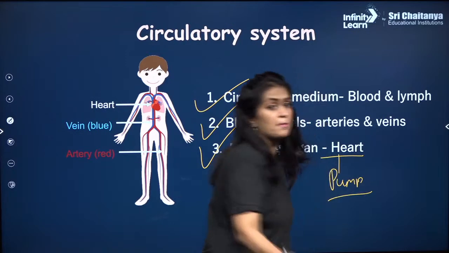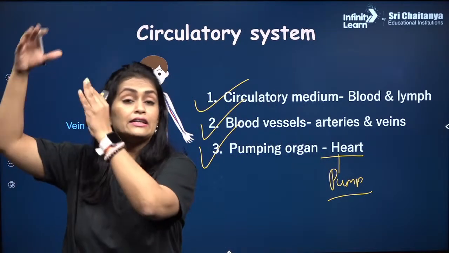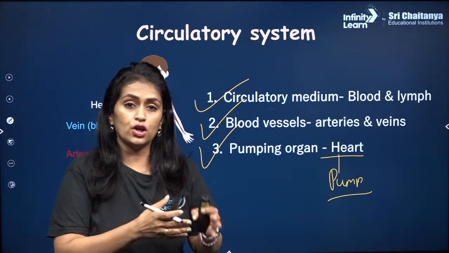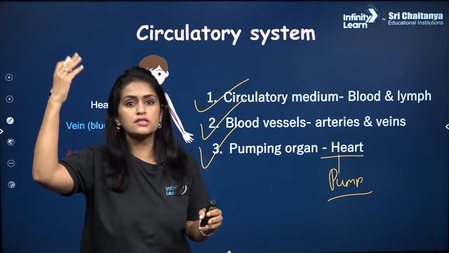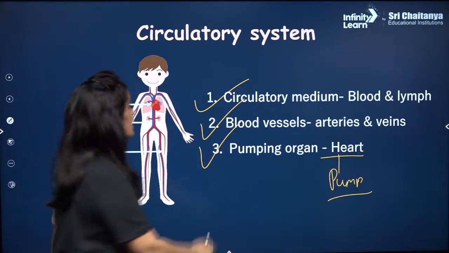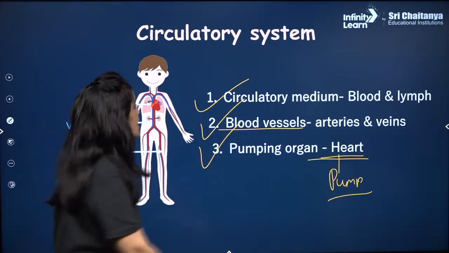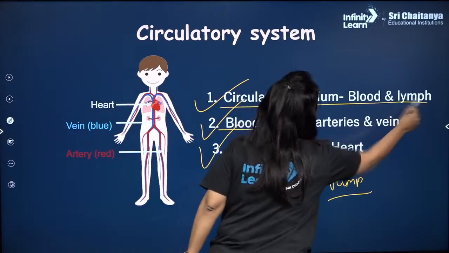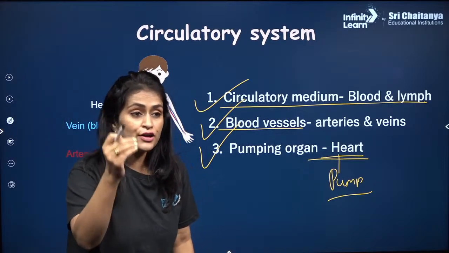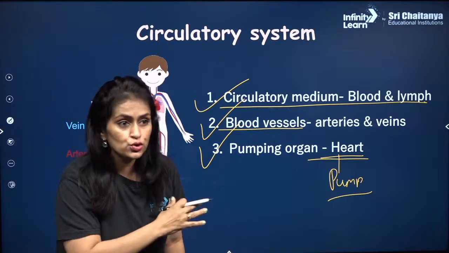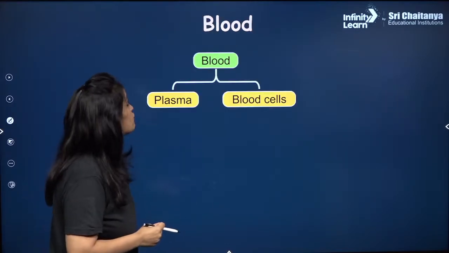Pump क्या करता है? जैसे हमारे घरों में water pump होता है. And then you have the entire pipeline which supplies water everywhere. So that pipeline are your blood vessels, the water pump is your heart, and the circulatory medium, वहाँ पे पानी होता है. We have blood and lymph. Blood and lymph are your connective fluid tissues, right?